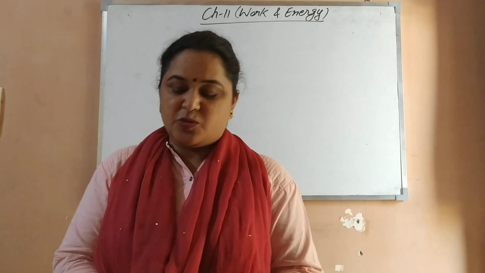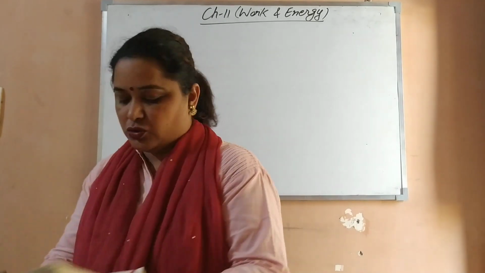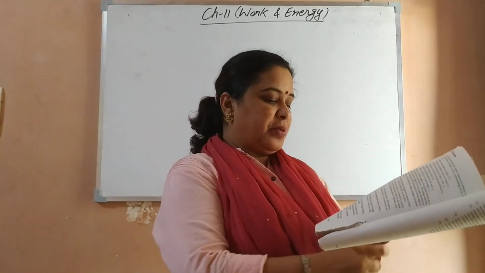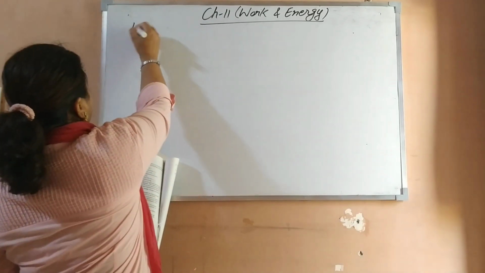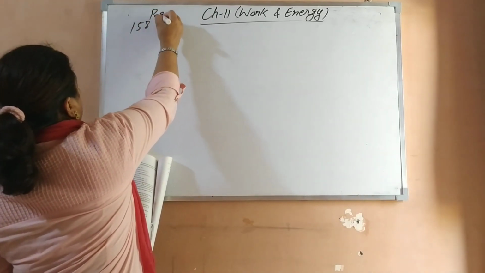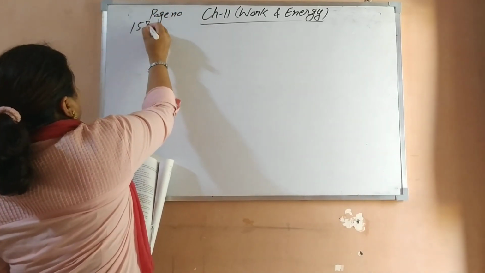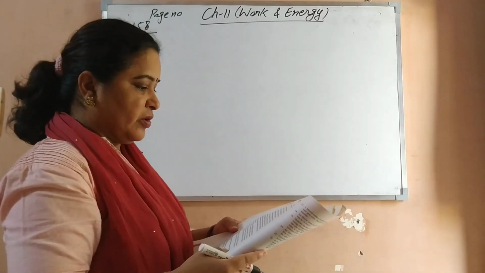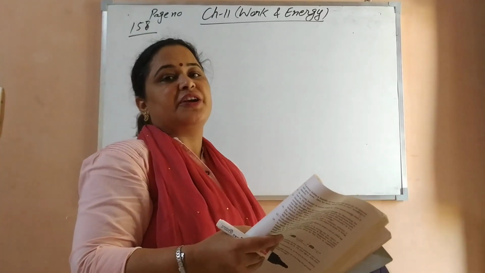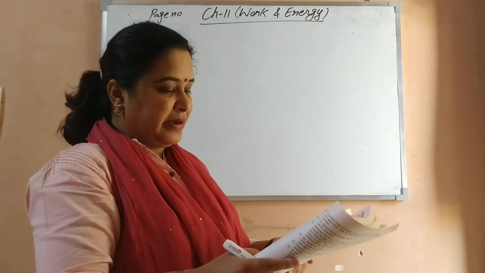So let's start numericals from your NCERT book. These are the numericals given in your book on page 158. On which page number are they given? Page number 158 they are given. A few questions we have already done, related to potential energy and kinetic energy.